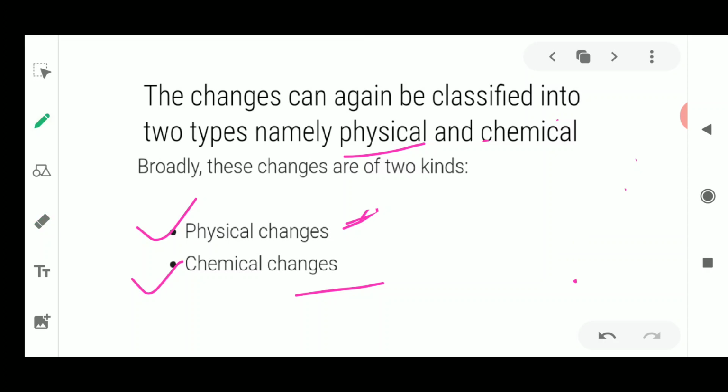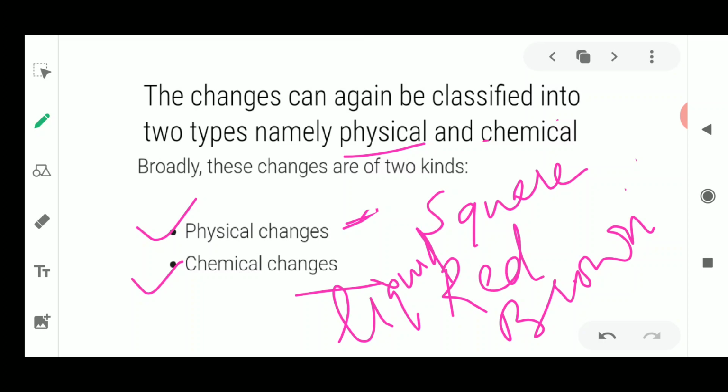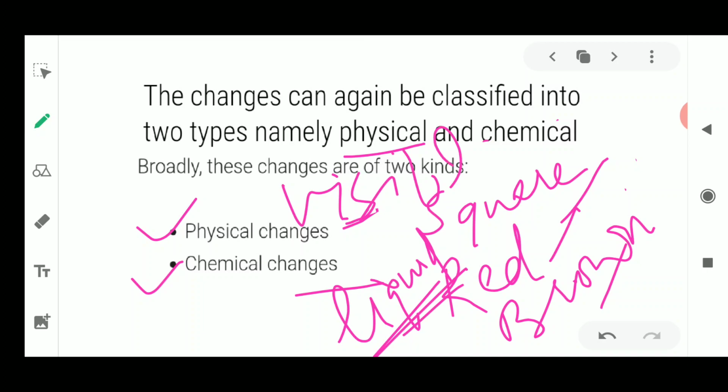You told that the picture has a square boundary. You told that the picture has a red colored mug. It has brown colored chocolate in it. Some liquid has been kept. Now these words, the shape, the color, the state, all these are visible to you.